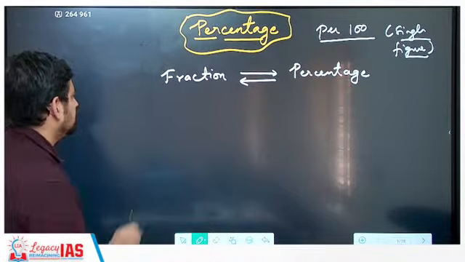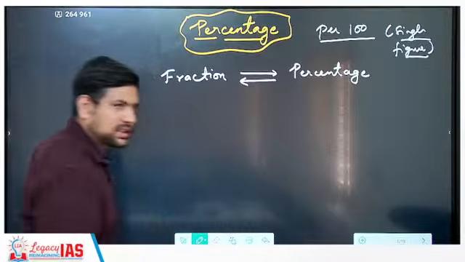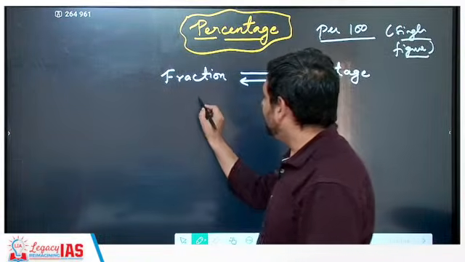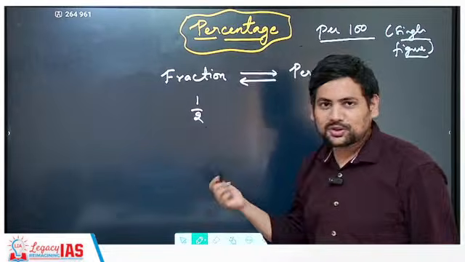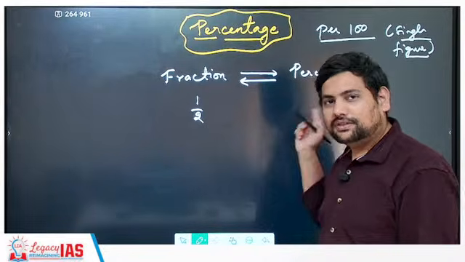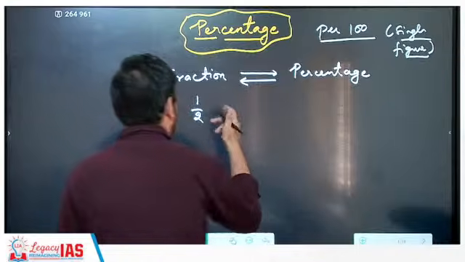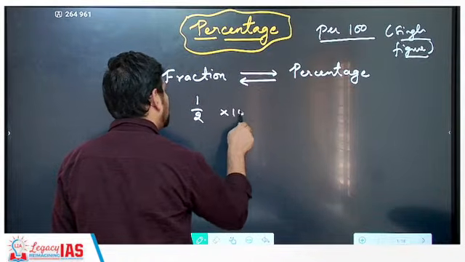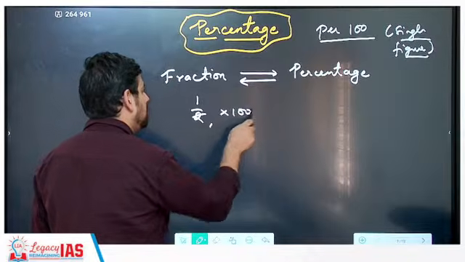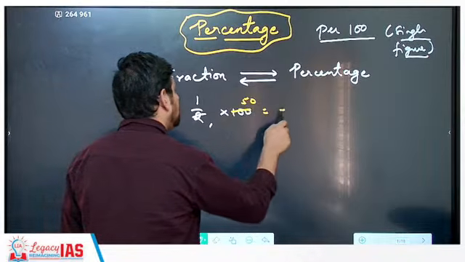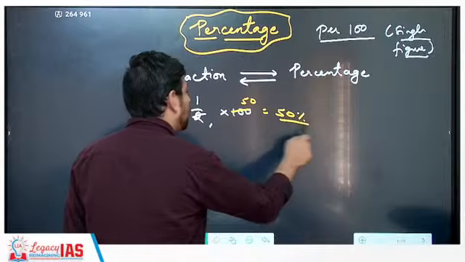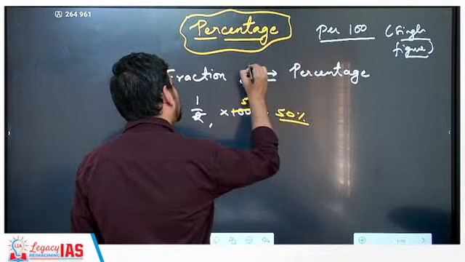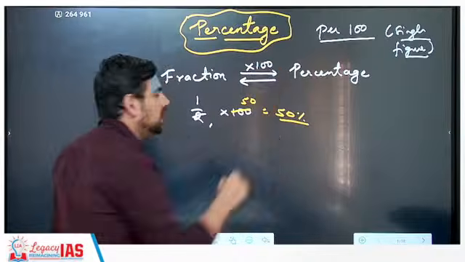Now first thing, changing from fraction to percentage. How do you change from fraction to percentage? For example, if the fraction is 1 by 2, you know half is what percent? 50%. How do you get to 50%? Basically you multiply this by 100. It goes one time, 50 times, and what you get is 50%. This is what is done, correct? So if I have to go from fraction to percentage, I multiply it by 100.